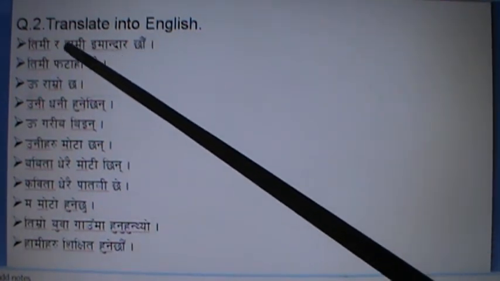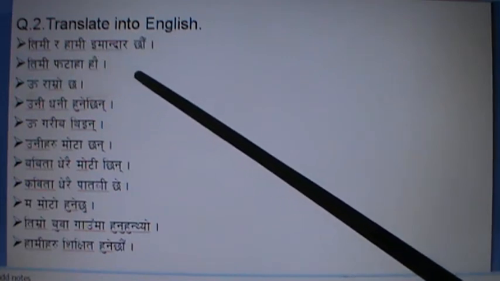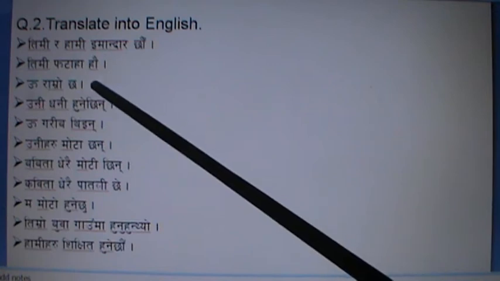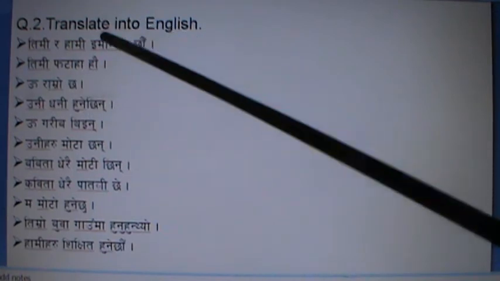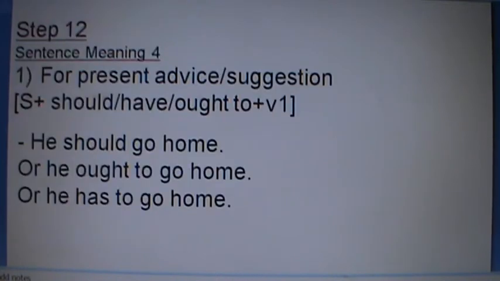Now your duty is to translate into English. तिमी र हामी इमानदार छौं. You and we are honest. तिमी फटा हौ. You are nutty. ऊ राम्रो छ. He is good. In this way you can change into English. You can form so many exercises, or you can write so many statements in your language, change them into English, and try to speak them.